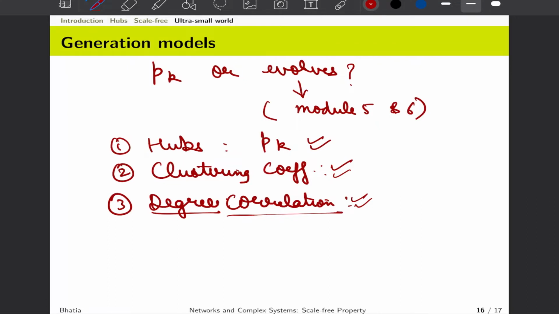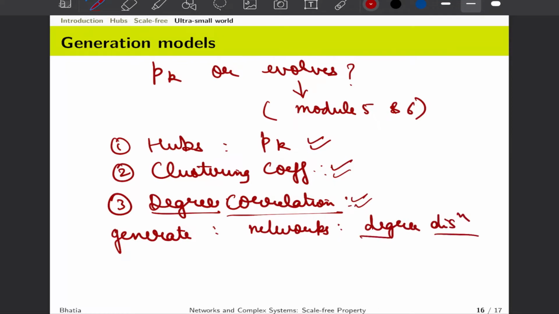Hence, to understand whether this is a property of the degree distribution or something special is going on, we will generate some networks with known degree distribution, and try to see whether these properties are conserved or altered as we randomize certain aspects of it.